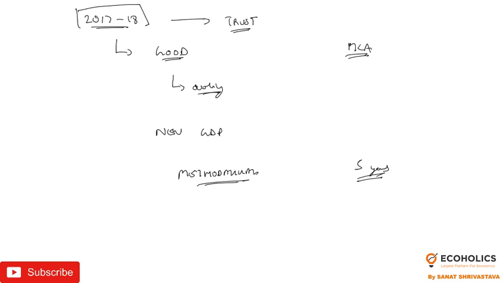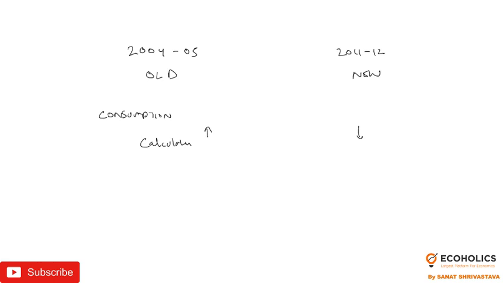We are still not able to get how the new base year increased the GDP growth rate. Let me give you the comparison. 2004-05 was the old base year, and 2011-12 is the new base year. Now think for yourself: consider the consumption pattern in 2004-05. Consumption of calculators is obviously more in which base year? Obviously in 2004-05, and it went down in 2011-12.